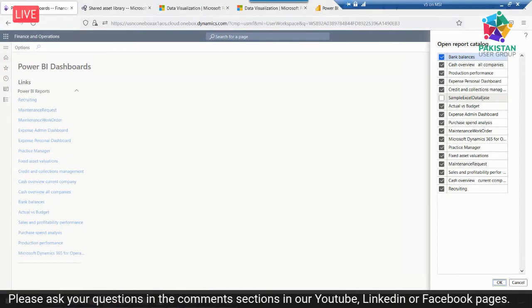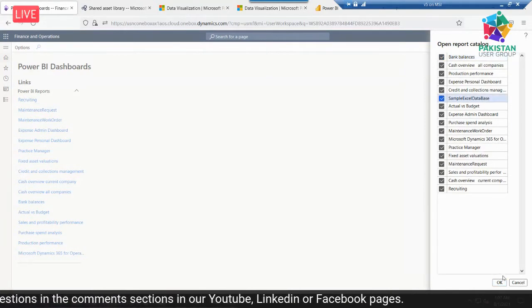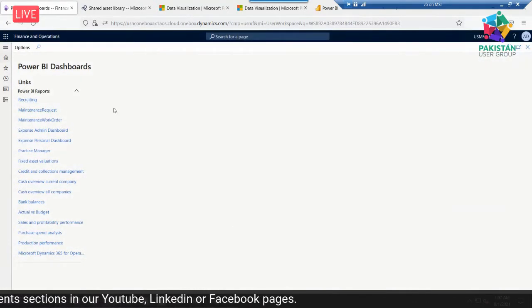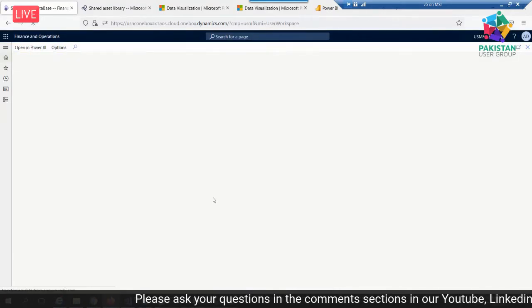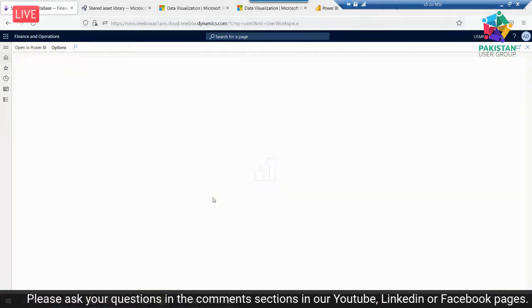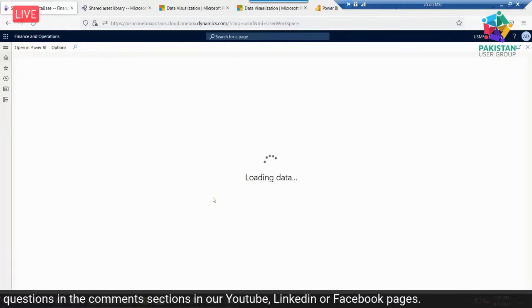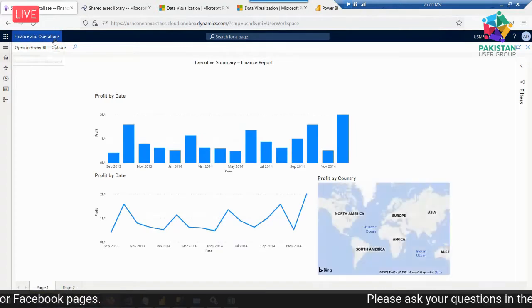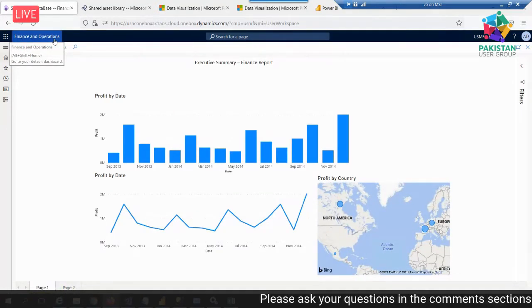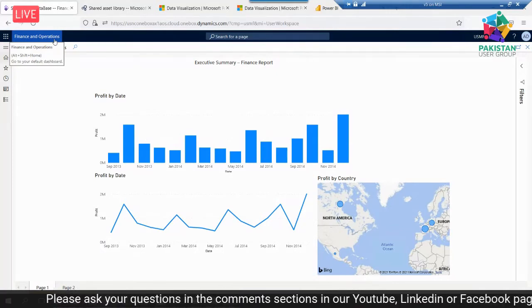So this is the report I uploaded recently, and I check it, and if I save it, and after that I refresh my workspace, it is there. And if I click on it, you can see that the report is running from my D365 for finance and operations environment. In a similar way, we can modify and upload these reports into D365 for finance and operations.